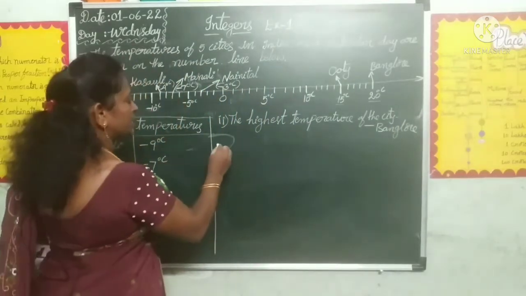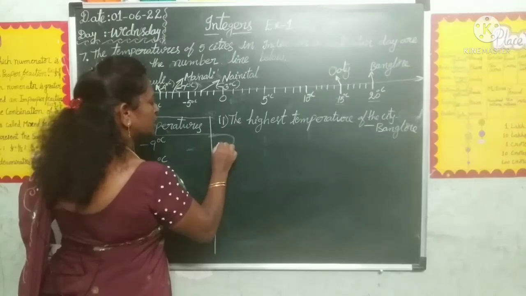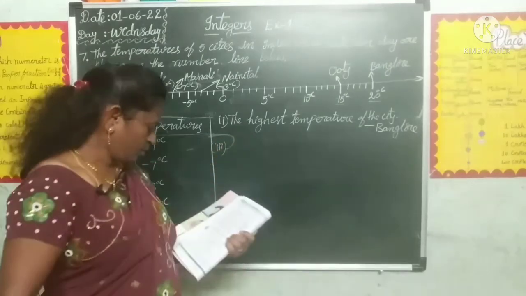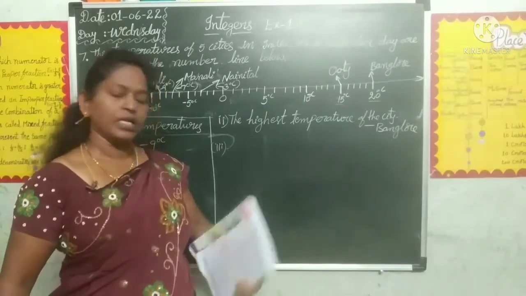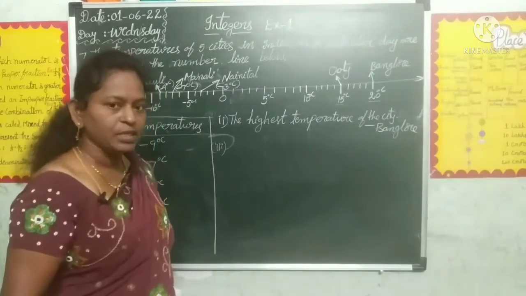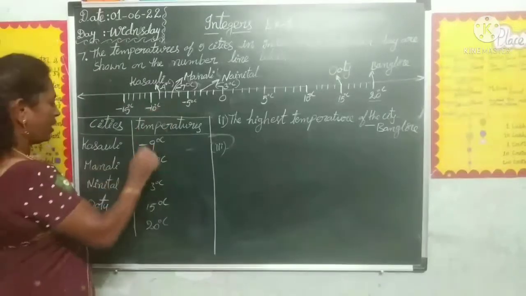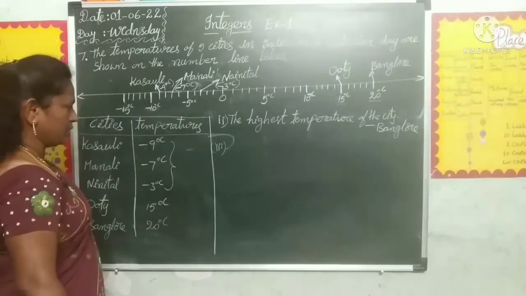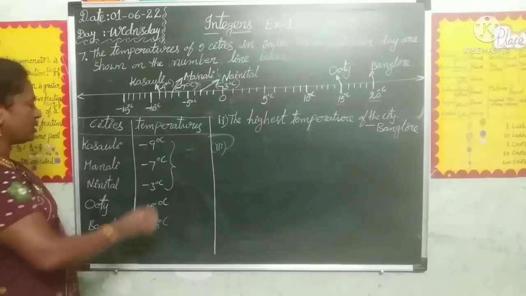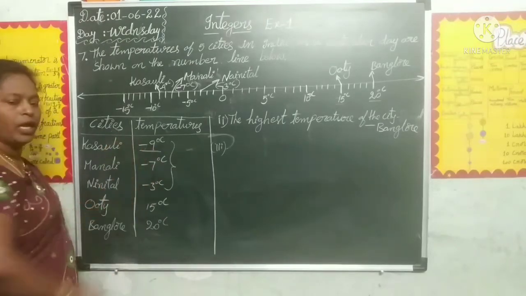Next, what are they asking in the third question? Which city has the lowest temperature? Lowest temperature means we have to compare negative integers. Negative temperatures. Which is the lowest temperature? Kasuli.